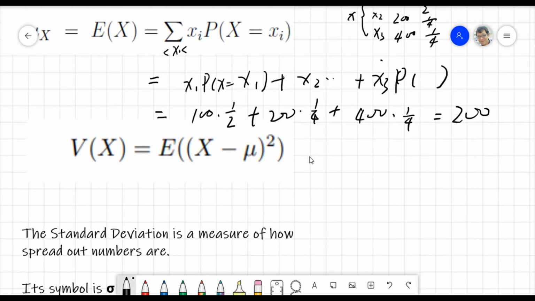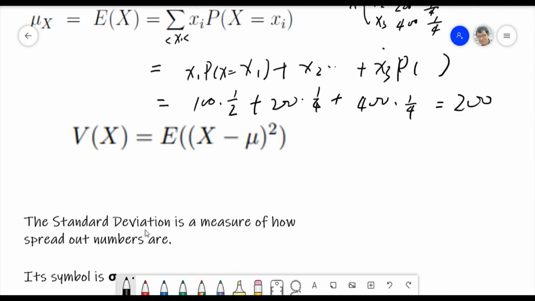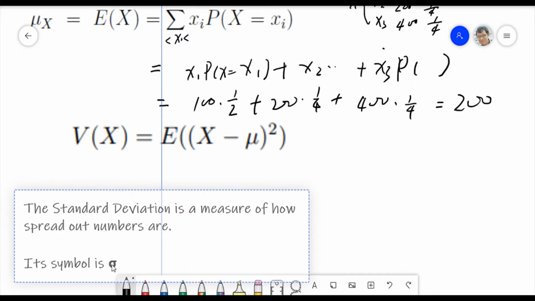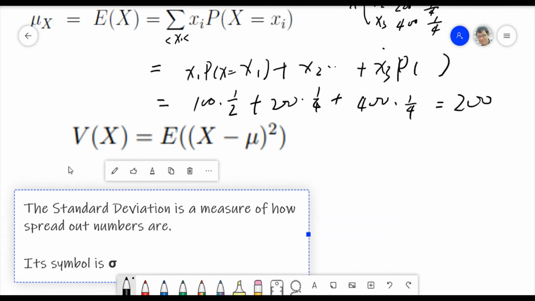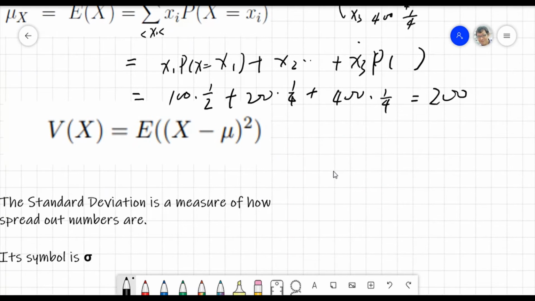And I'll go directly down: the standard deviation is also a measure of how spread out this X is. We call that delta, and delta equals the square root of the variance.